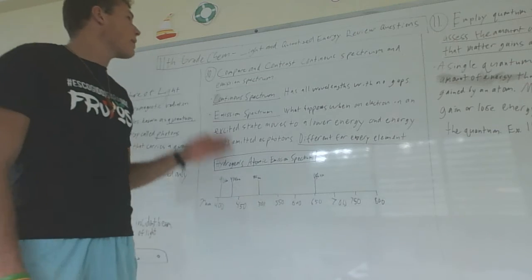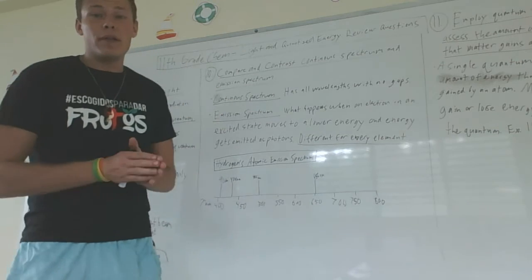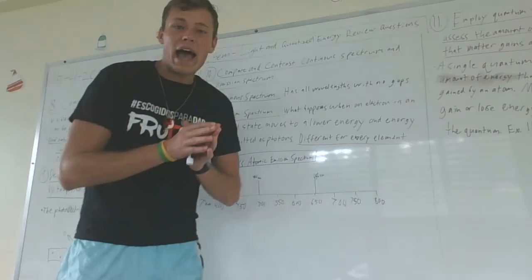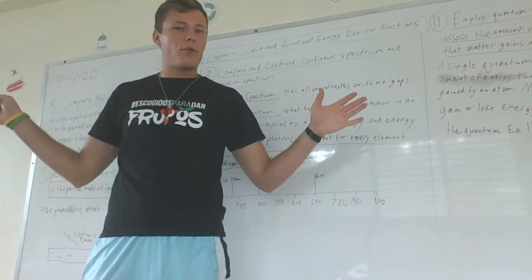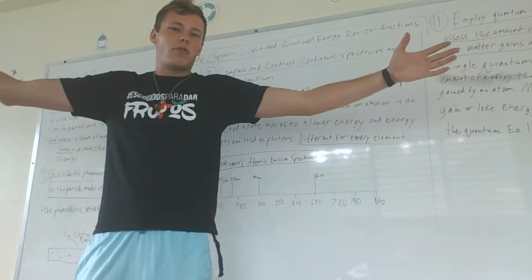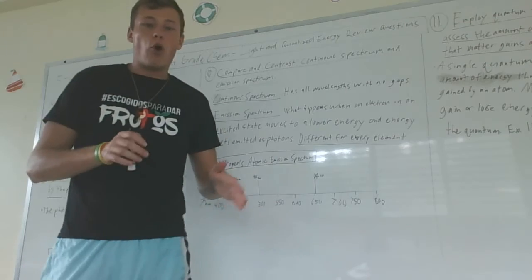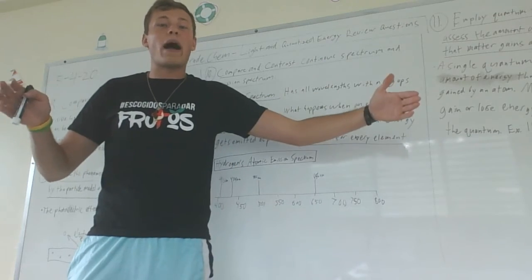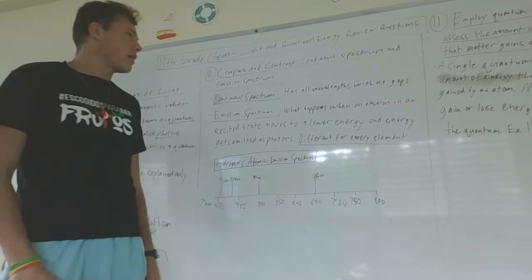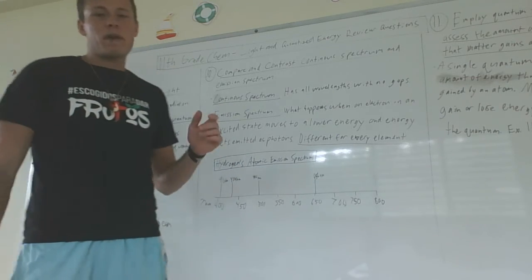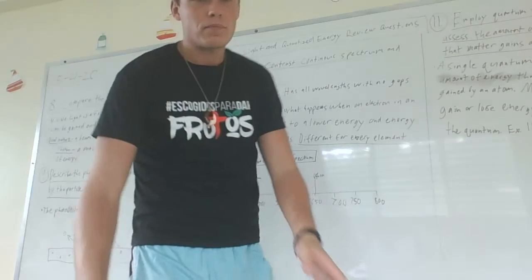So the big difference between these two, yes, they both are spectrums of light, but the continuous spectrum shows continuous light, has all the colors, all the way, like the whole range, right? But the emission spectrum doesn't have the whole range. It only emits at certain spots, which is different for every element. Okay, that's how you compare and contrast that. So emission spectrum is important because you can test different elements and see what they are.